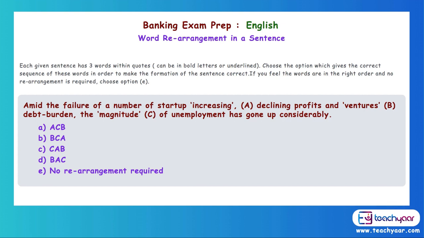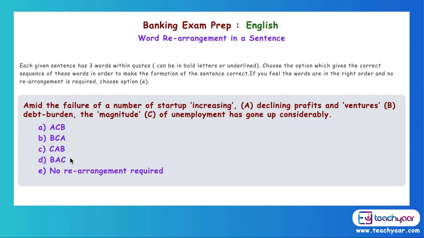So if you look at the options, there are two options. B, we say BCA. D, we say BAC. So out of these two, you have to decide which is the correct answer. So for that, you have to look at the next word. So amid the failure of a number of startup ventures, declining profits and increasing debt burden, or do you say magnitude debt burden?